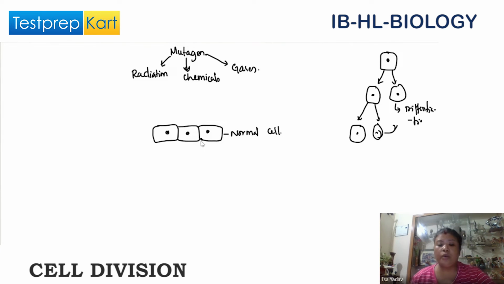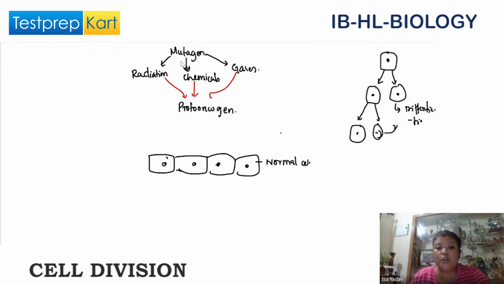Okay, in our cell there is a gene which is called what? It is called a proto-oncogene. These mutagens will change this proto-oncogene, which is functioning normally, to what? To an oncogene.